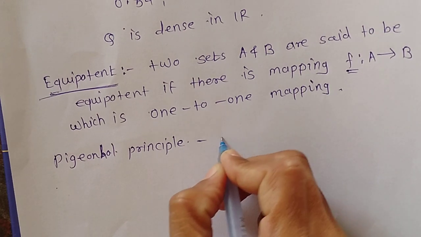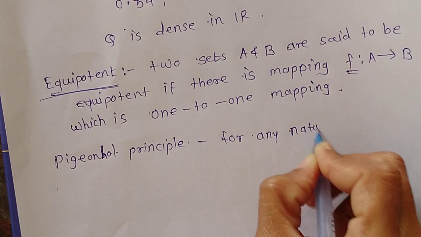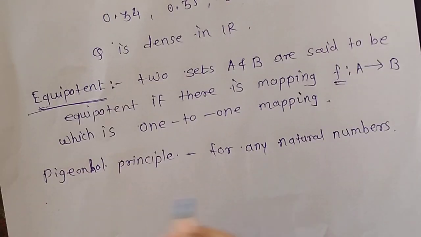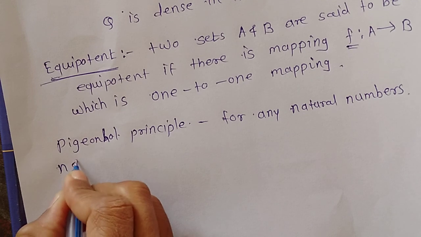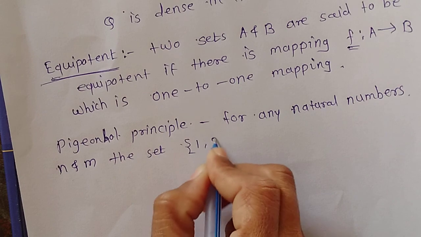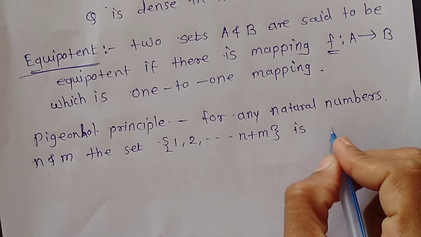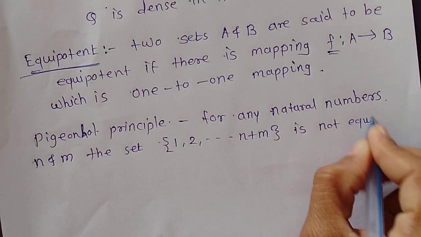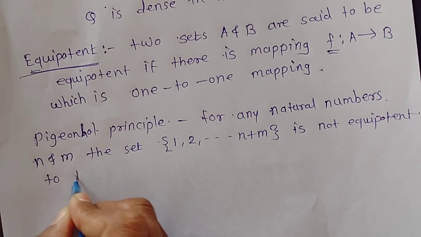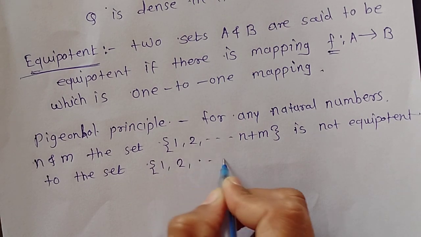So let us see the principle. For any natural numbers n and m, the set {1, 2 and so on up to n plus m} is not equipotent to the set {1, 2 and so on up to n}.